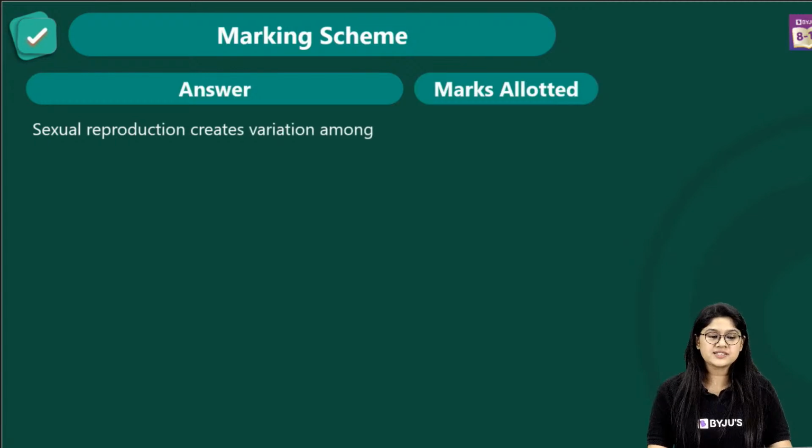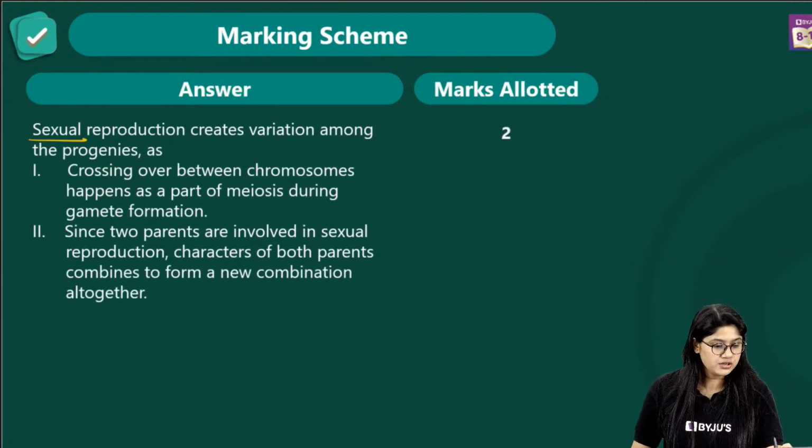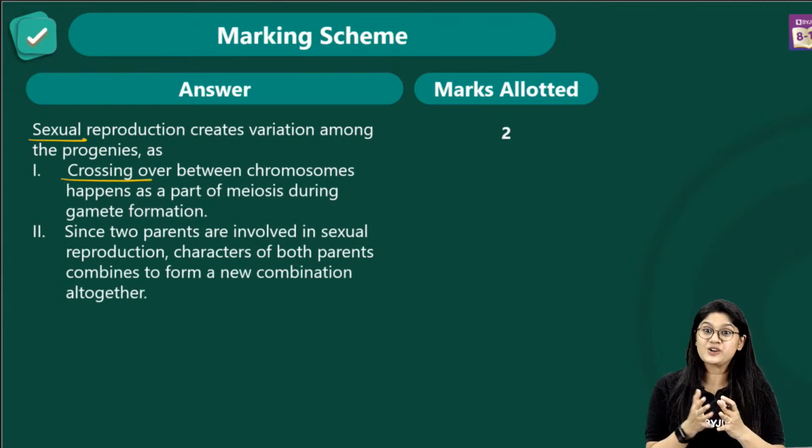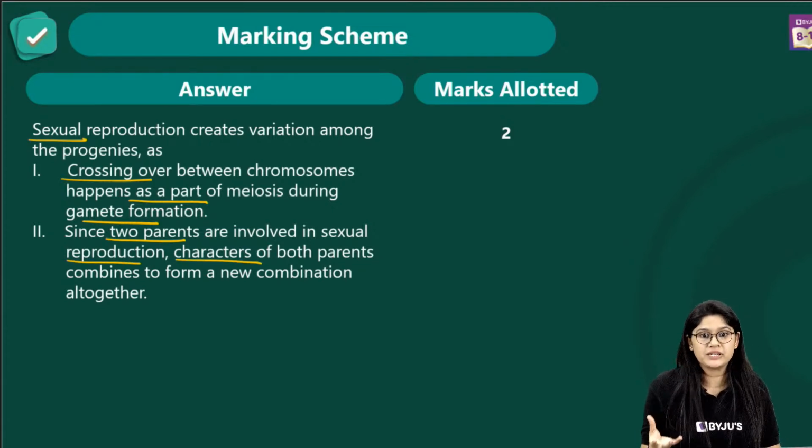So here we have the answer, and this is how you can write. We know that sexual reproduction creates variation. Crossing over happens because of the mixing of the chromosomes, as part of the meiosis process. We will see the gamete formation, and since two parents are involved, we will see the characters of both parents coming and giving us a new combination.